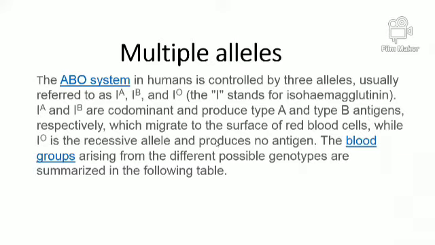Here, the A antigen and B antigen are present on the red blood cells, while I O, the recessive allele, produces no antigen. The blood groups arising from the different possible genotypes are summarized in the following table. So let us go to the table.